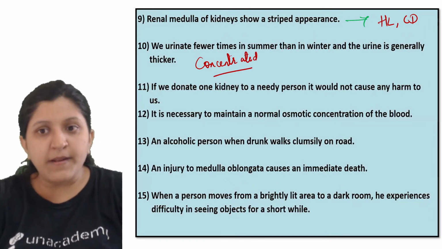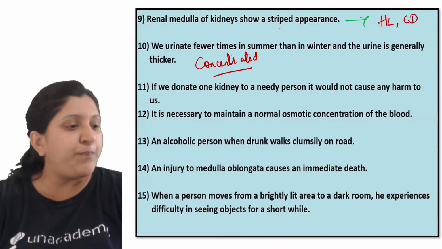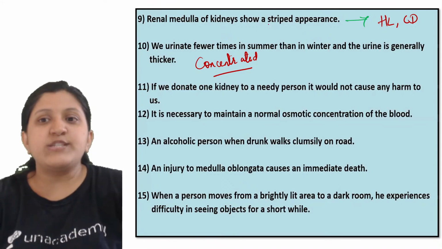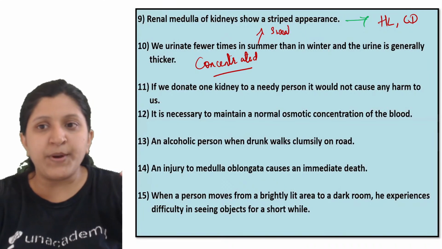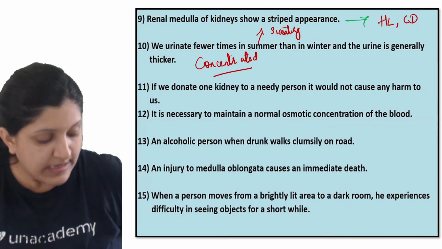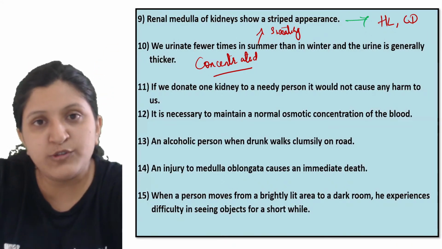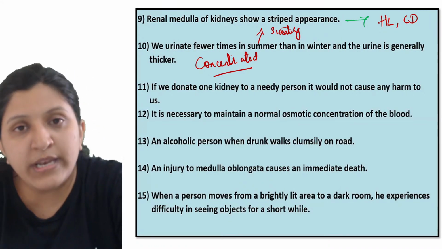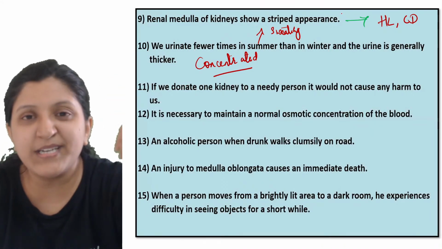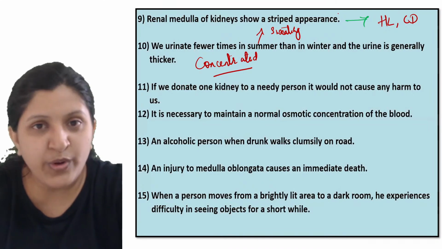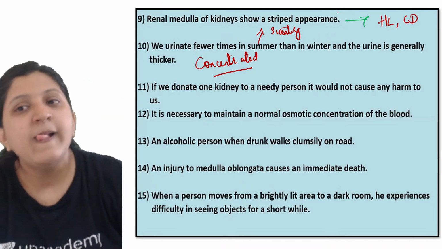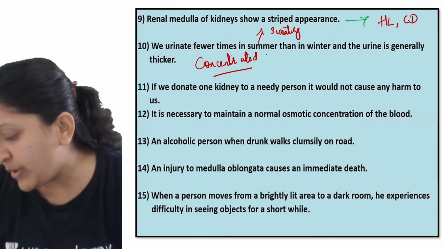We can say concentrated, because in winter there is no perspiration occurring, but in summer there is perspiration, that is sweating. So you can see sweating in summer, where some amount of urea is also lost. Since most of the body fluid we are losing through perspiration, we urinate less in summer, and in winter this is not the case. There is no sweating, so whatever water content along with the urea has to be removed, that has to be removed through the urine only. So in winter there will be more urination.